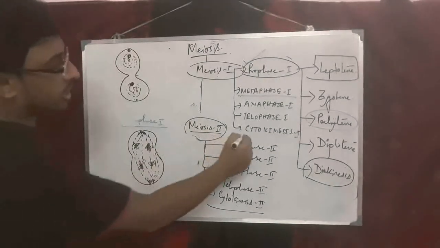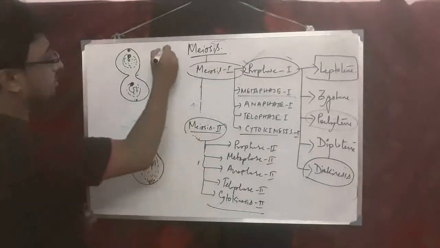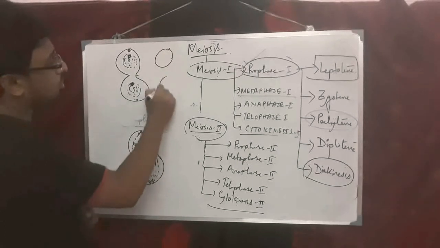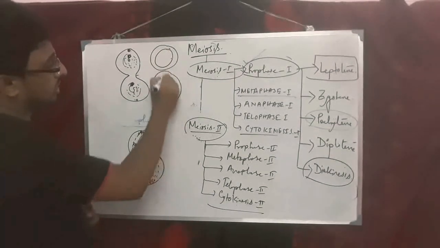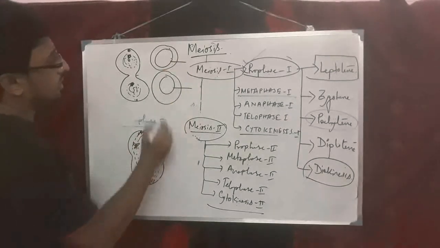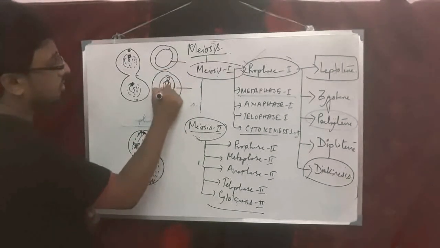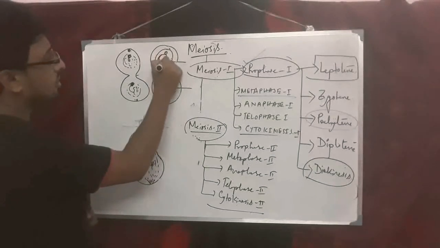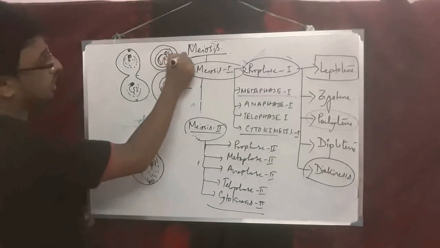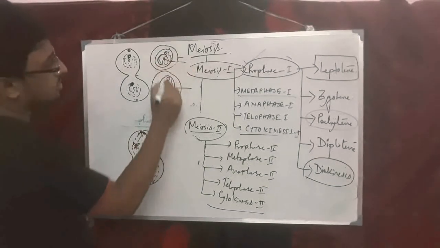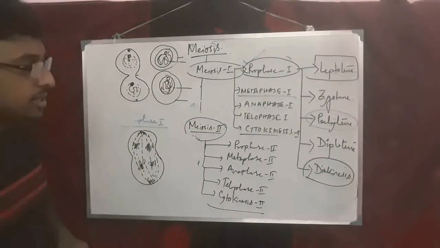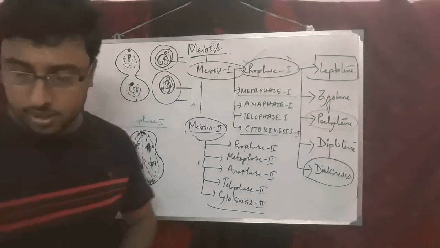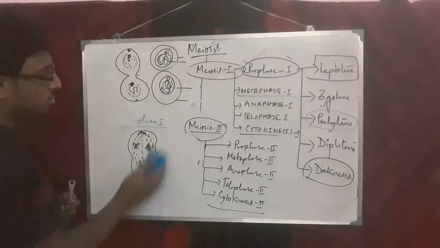And in cytokinesis 1, after the telophase, formation of two daughter cells will occur along with their nuclei. These are the nuclei, and within the nucleus chromatin material is present, and here it is the cell membrane. Two daughter cells are produced. It is cytokinesis 1. Next is prophase 2.